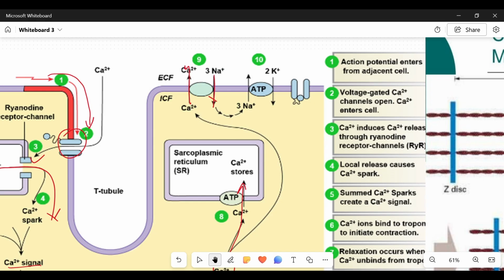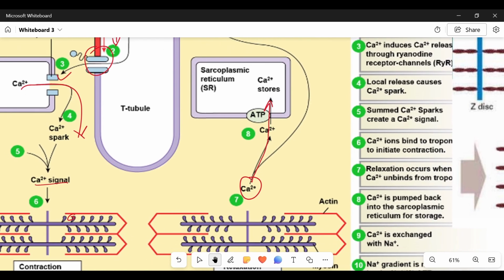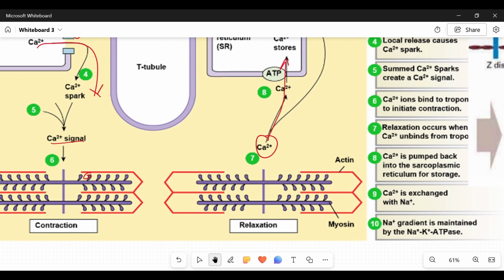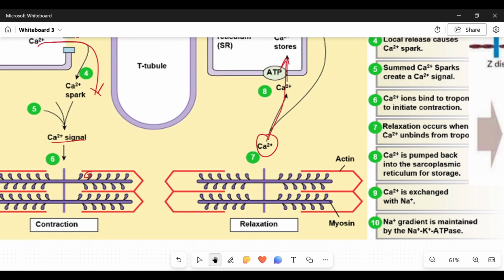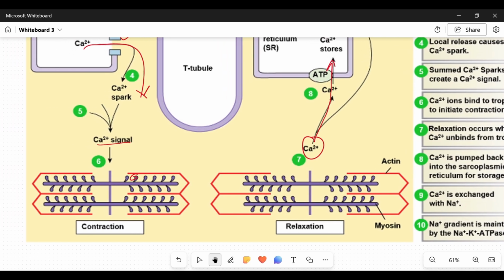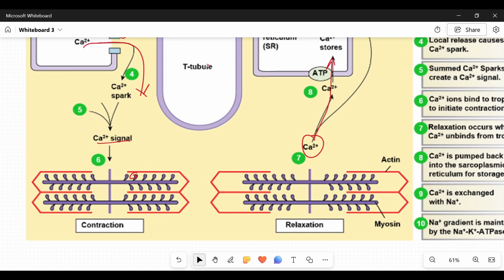In either of these two, calcium ion concentration in the muscle cell is going to drop drastically. Now look at the events that are happening here, and I want you to observe these two muscle cells carefully. Now look at the length between the Z discs for a contracted muscle and the length between these two successive Z discs for a relaxed muscle cell.